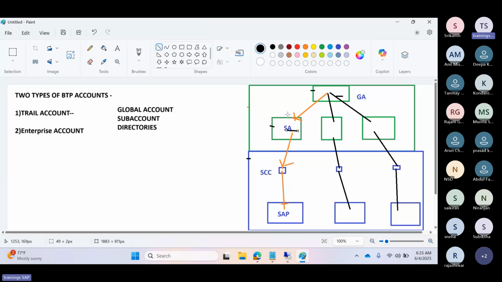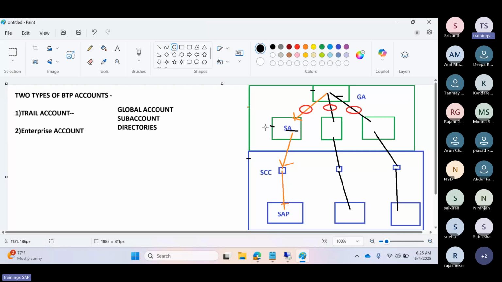So BTP has three account models: global account, sub accounts, and directories. Directories come under the sub account level, where a folder structure will come, but this is optional. If you want to use it, you can use it, otherwise you don't require it. I will discuss the details later, but this is the hierarchical structure: the BTP account means global account, directories and sub accounts.